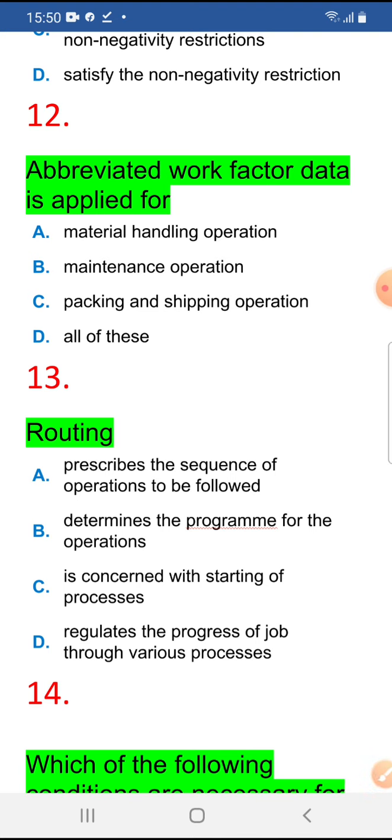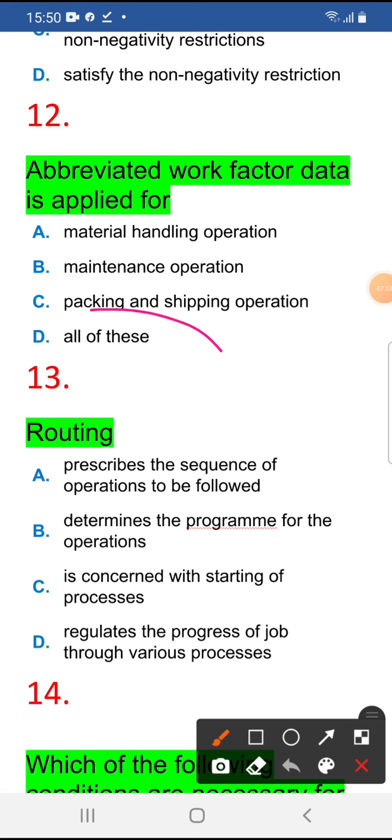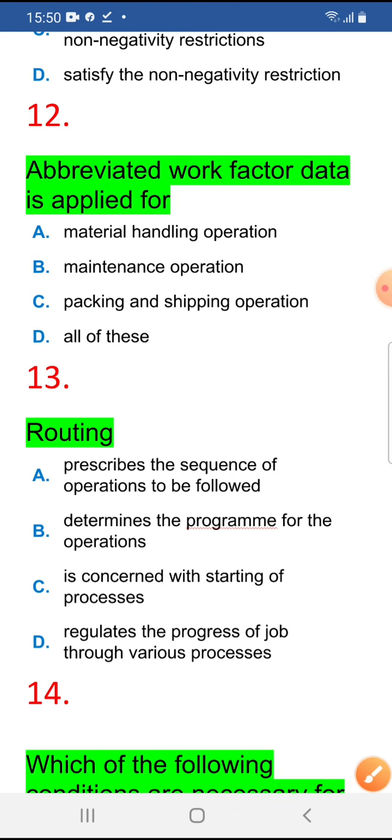Next, 12th. Abbreviated work factor data is applied for material handling operation, maintenance operation, packing and shipping operation, and all of the above. So abbreviated work factor is applied for all of this above: material handling, maintenance operations, packing and shipping operation.